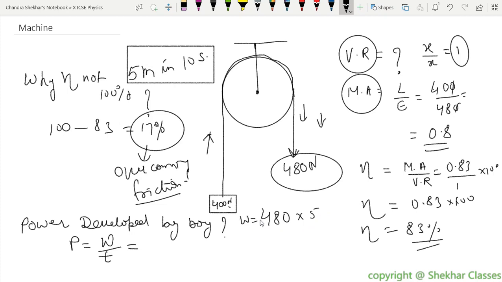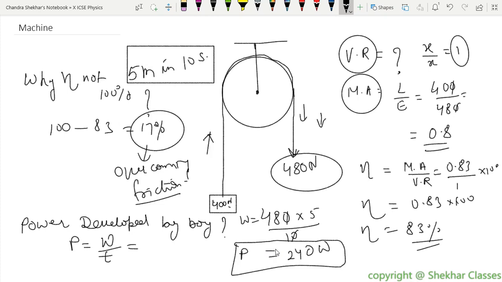So it will become effort into displacement upon time, and time was 10 seconds. If you multiply this, 5 8s are 40 and 5 4s are 20, 20 plus 4, 240. So 240 watts. That power is 240 watts. Clear?